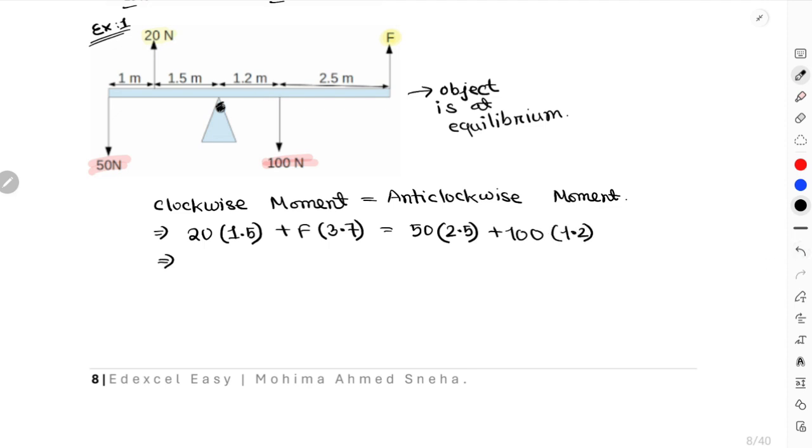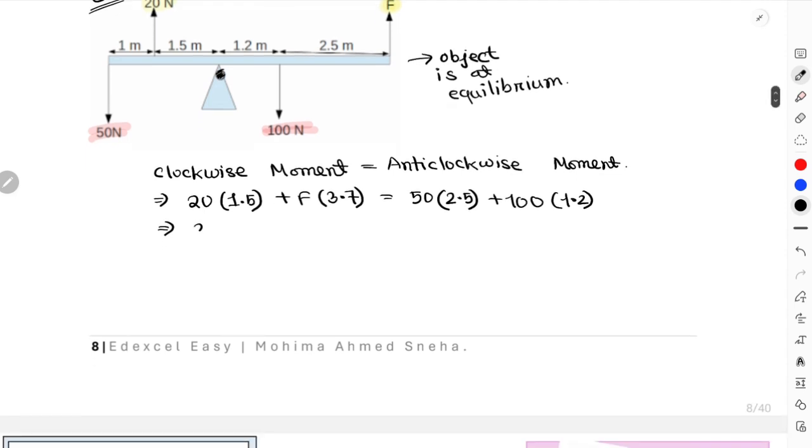From this, now you get 20 into 1.5 is 30 Newton meters. This is going to be 3.7 F. 50 multiplied with 2.5 gives you 125, and 100 into 1.2 gives you 120. So you just have to make that F the subject of this equation.